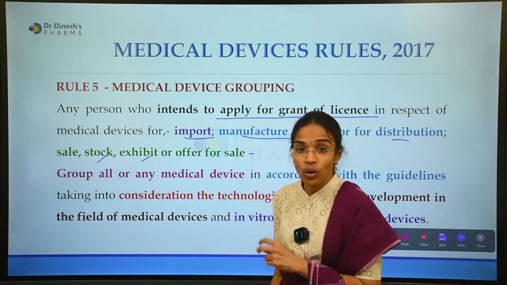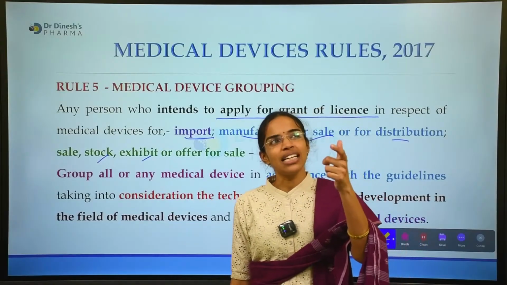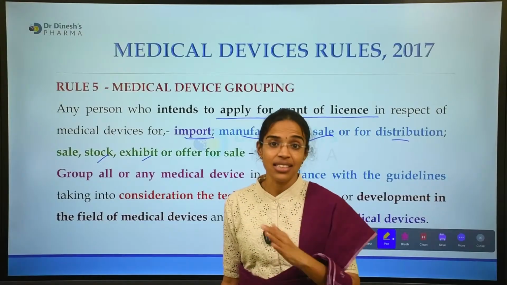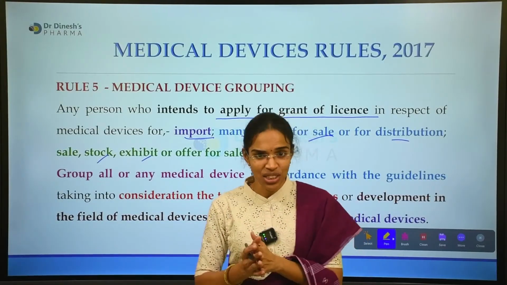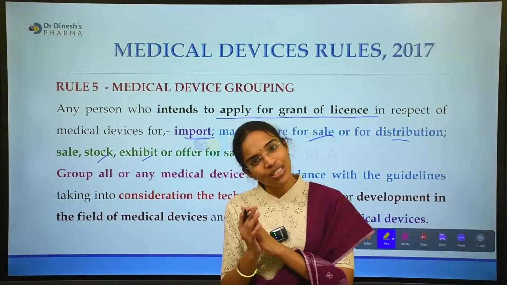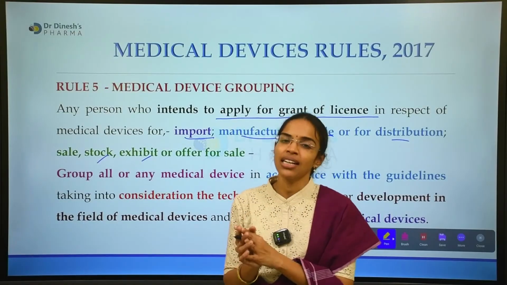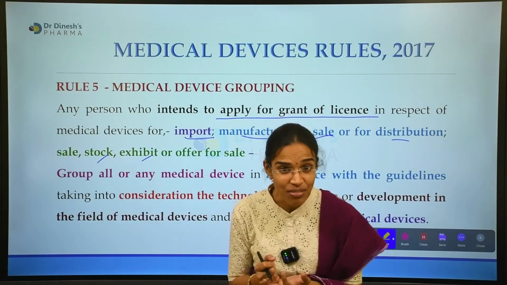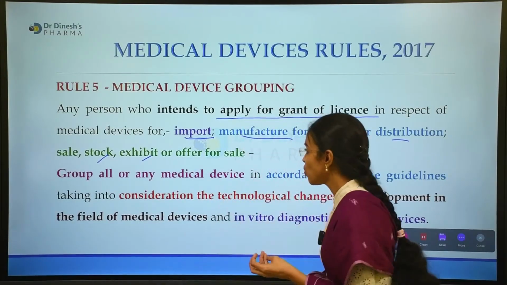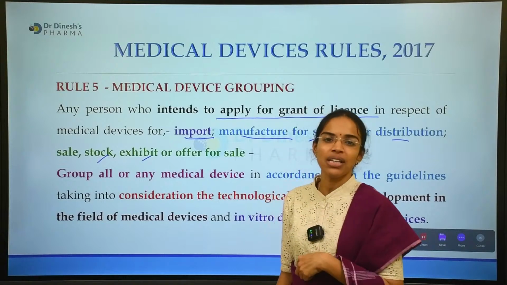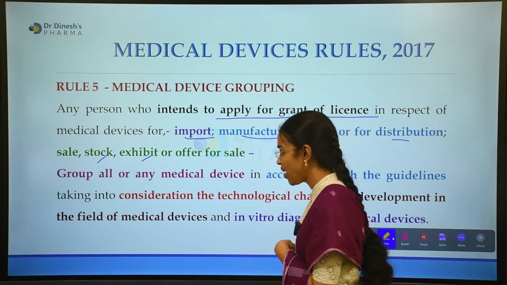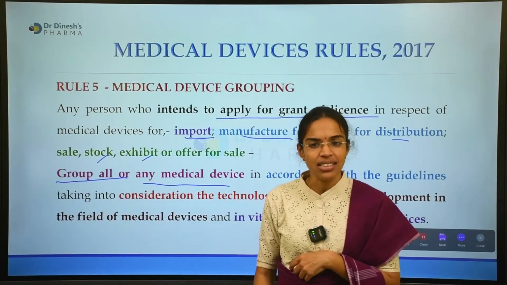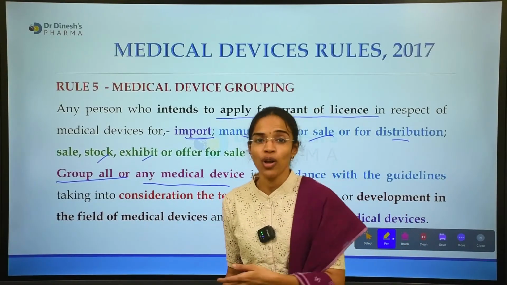what they need to do, how this should be made, what is the relation between medical device grouping and the grant of license? Yes, there is a lot of connection and a lot of relation between the grouping of the medical device and the grant of license and the application for the grant of license. Okay, so what a person needs to do is mentioned in this rule 5. Okay, they need to group the medical devices. So how is grouping done? Yeah, please follow my previous session.